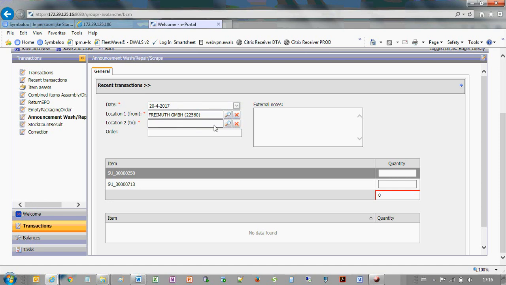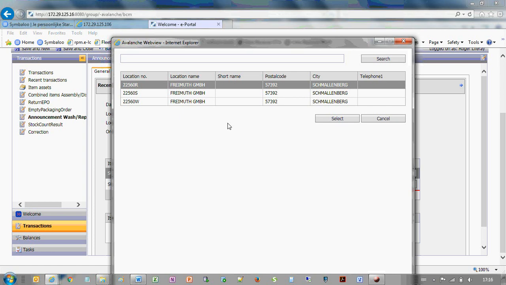washed or scrapped. To specify which type it is, specify the required location. Select R for repair, S for scrap and W for wash. In this case, we will create a repair announcement.